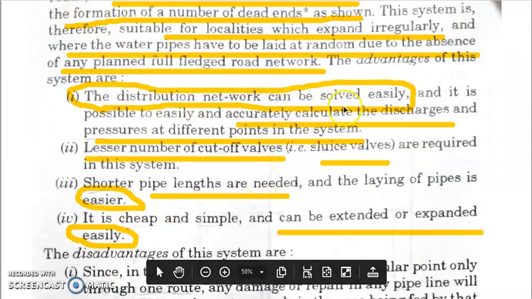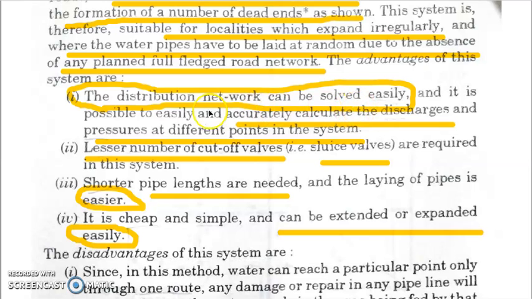The distribution network can be solved easily, and it is possible to calculate accurately the discharges and the pressures at different points in the system. That is mainly because there are no interconnected pipes. So you can easily calculate how much pressure is available at one particular point, how much discharge is available at one particular point, right? So it is very simple, you can solve the network.